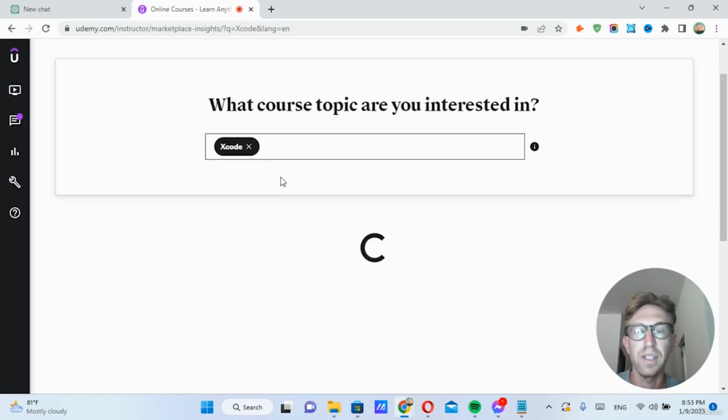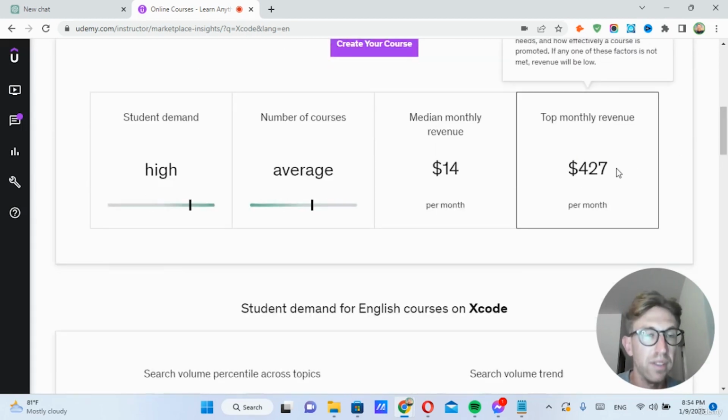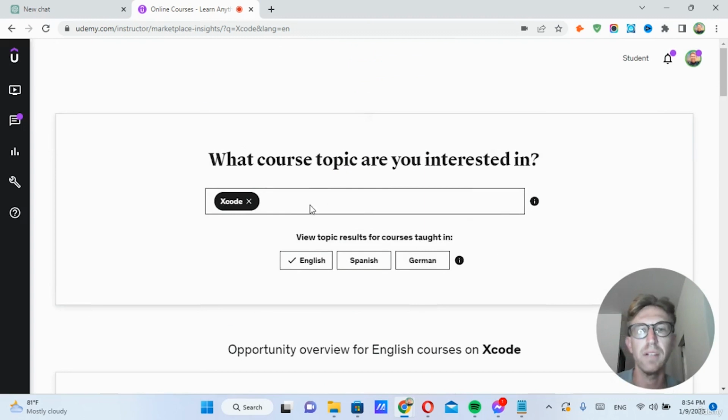This is for building iPhone apps. Let's see what that is. Only $427 per month. So that's a lot lower. I guess it's just a topic that most people don't really want to learn about.